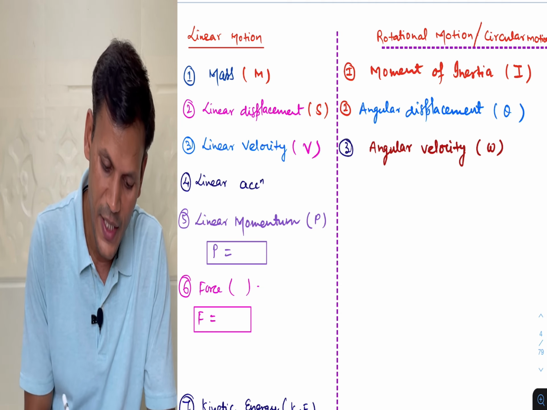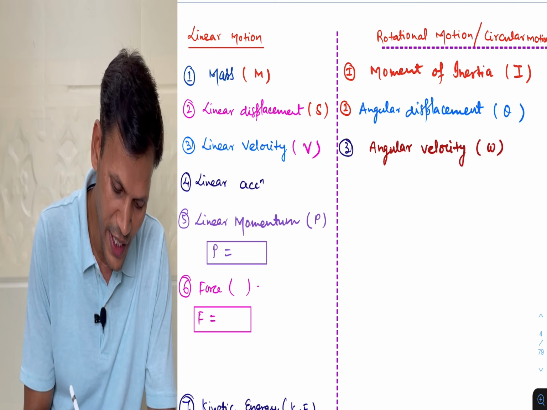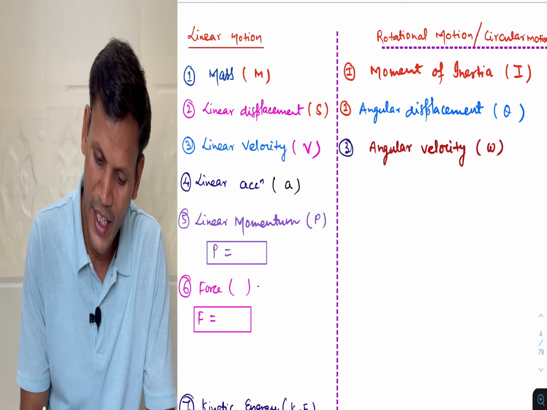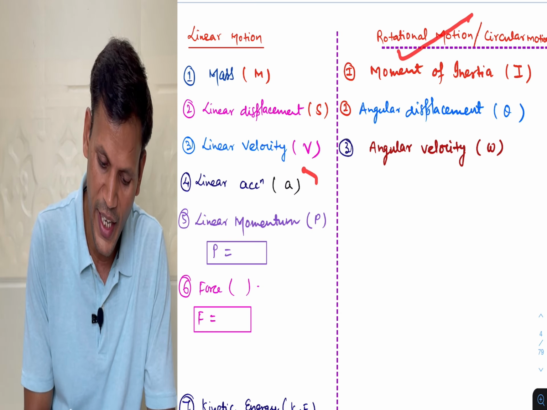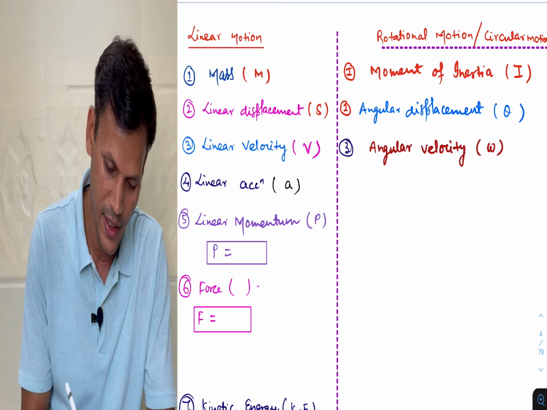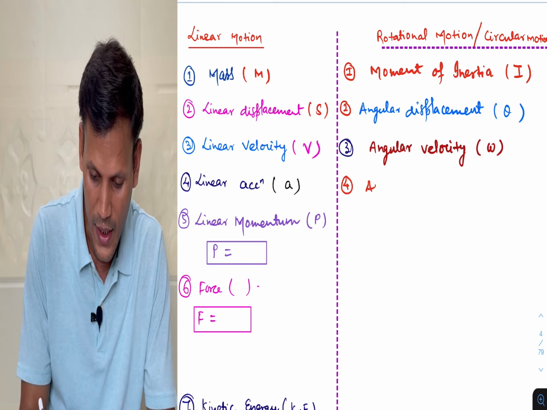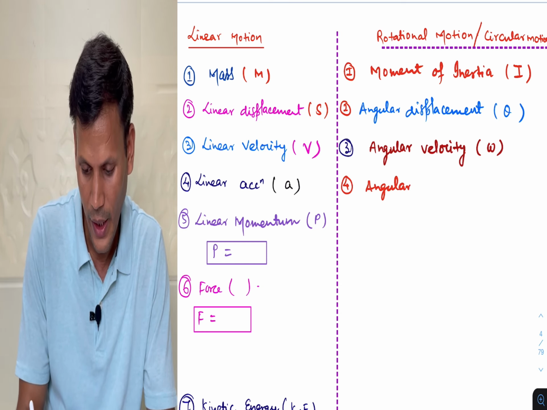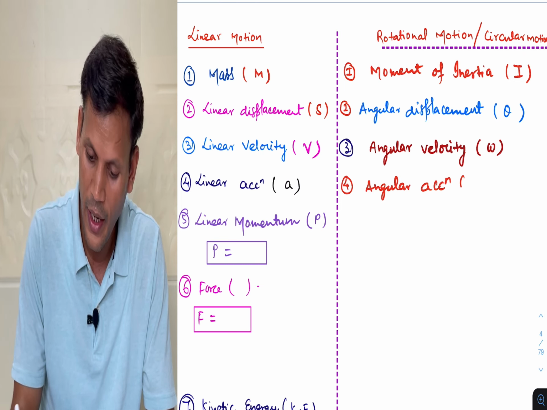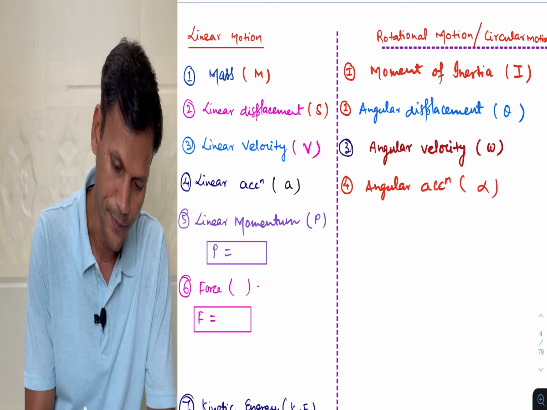Next term is linear acceleration, and we know linear acceleration is represented by a. Here in case of rotational motion, linear acceleration की जगह क्या आएगा? Of course angular acceleration. In short we write it this way, and angular acceleration is represented by alpha.